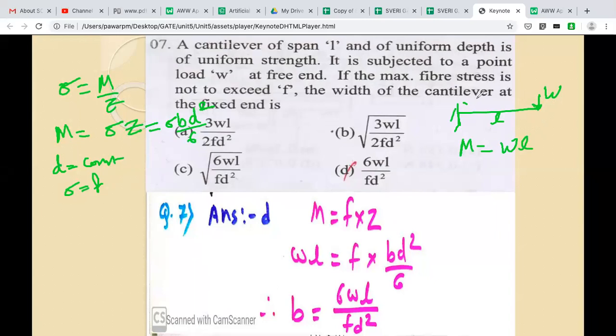The width of the cantilever beam at the fixed end, B, is asked. So first of all, we will calculate B.